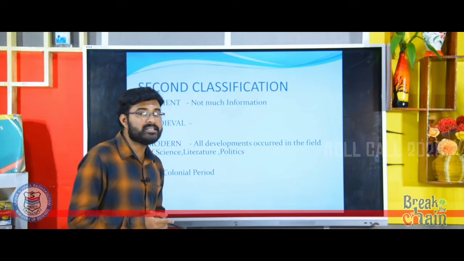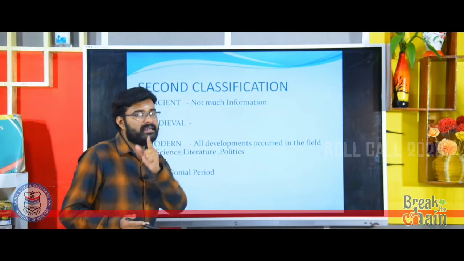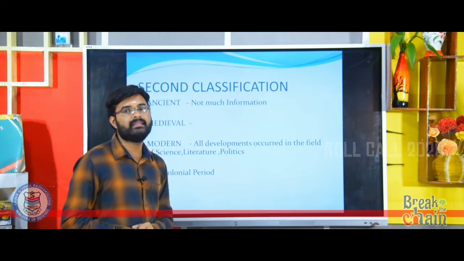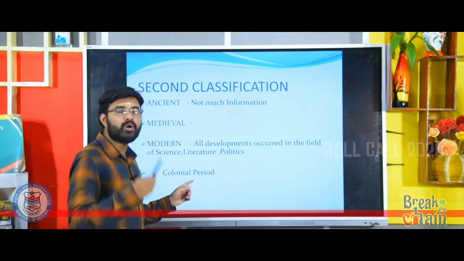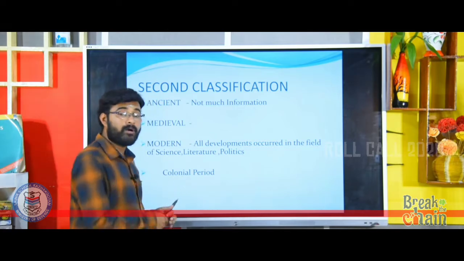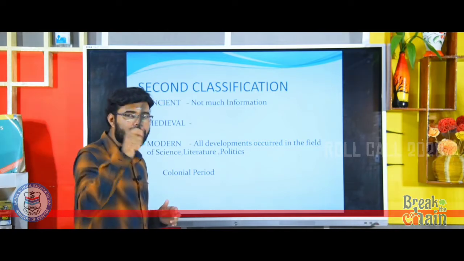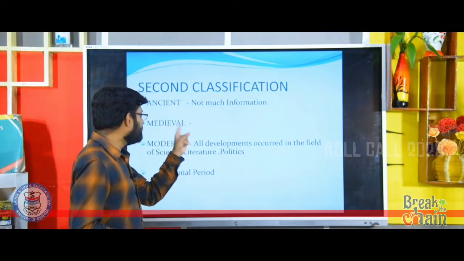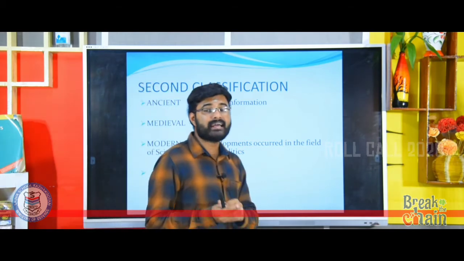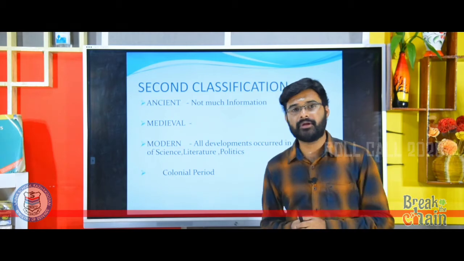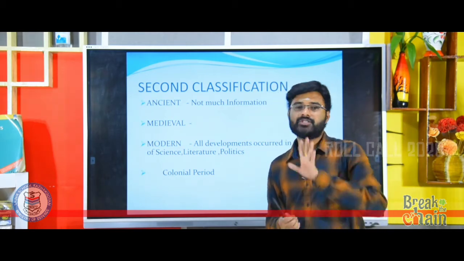So please study the problems of the second classification. Indian historians pointed out that this is not the modern period, this is the colonial period. So ancient, medieval, colonial. That is the second category of history pointed out by Indian historians.